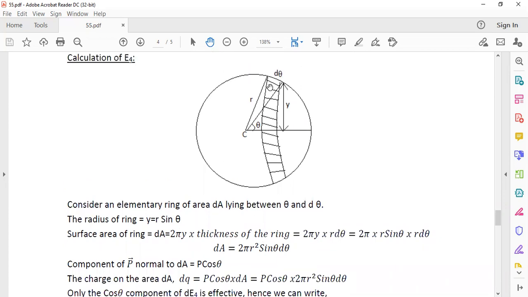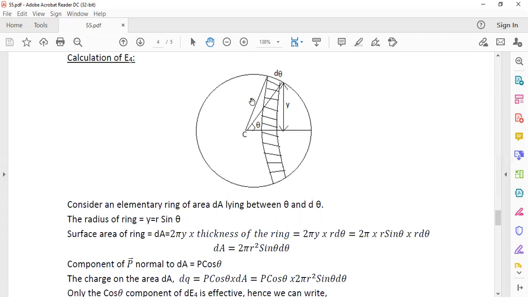See, this angle is theta, and the further angle is d theta. This angle is d theta, and the distance is r. Then this will be r d theta, the arc length. This becomes an arc length.